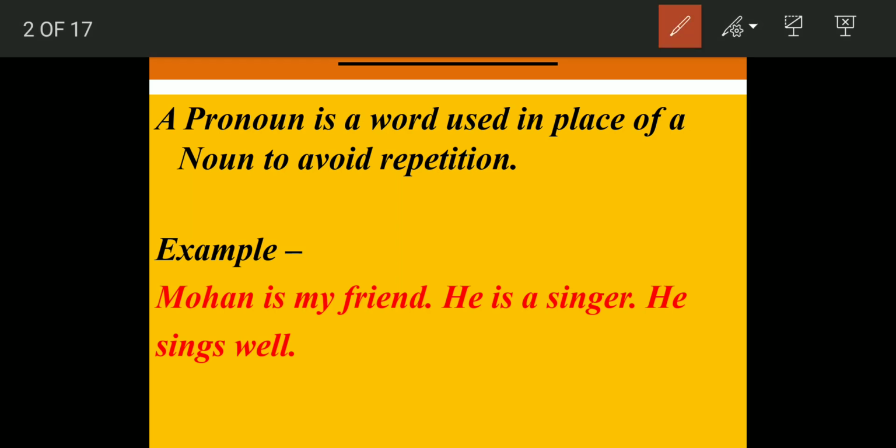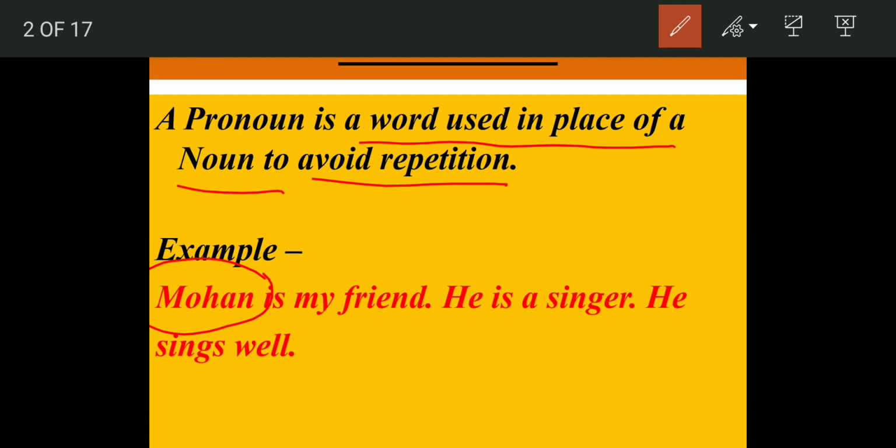Mohan is my friend. He is a singer. He sings well. Now, what is the noun here? Mohan. Mohan is a noun. Name of a person, Mohan. Mohan is the noun. What is a pronoun? It is the word which is used in place of noun to avoid repetition.